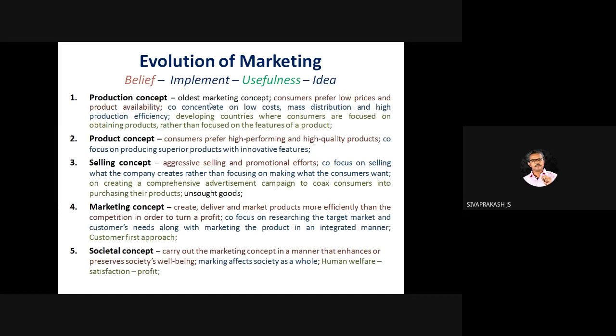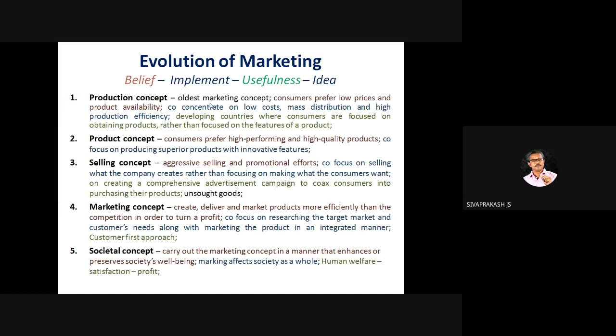Normally in developing countries, consumers are focused on obtaining products rather than on features of the product. For them, this is applicable, and now also it is applicable. Ration shops come under the production concept. 1 rupee rice, free rice, comes under the production concept. Now also it's applicable.